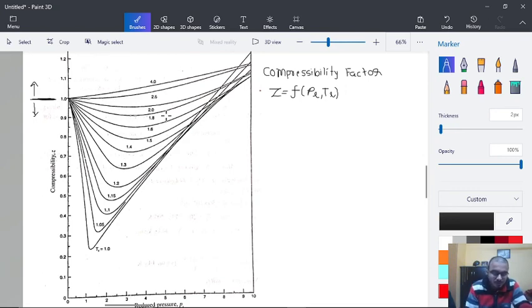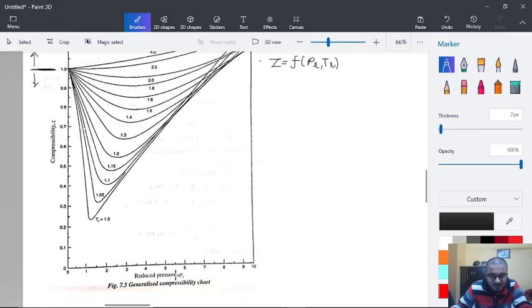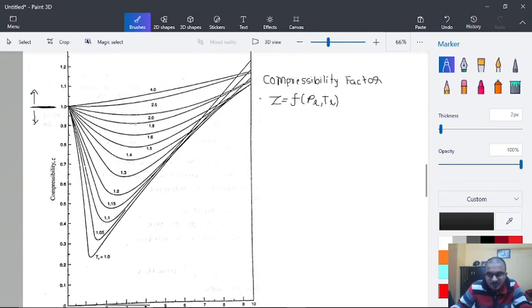Now, as the reduced pressure becomes 0, there are a few observations here. As PR tends to 0, the compressibility factor Z tends to 1. However, generally it is less than unity.